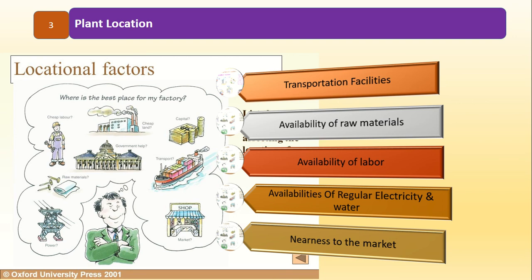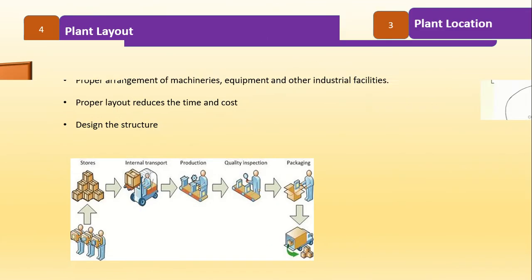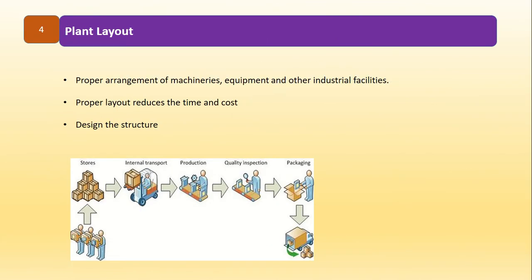There should be availability of labor, regular supply of electricity, water and nearness to the market. So these are the factors to be considered while deciding the right plant location. Availability of all these factors can reduce the cost and increase the productivity of the organization. So production management plays a very important role in selecting this location.